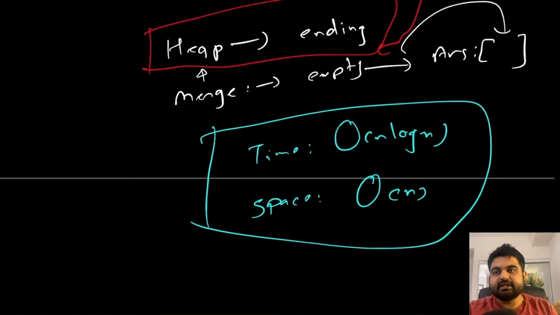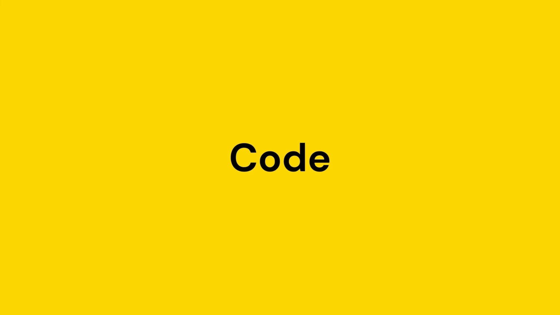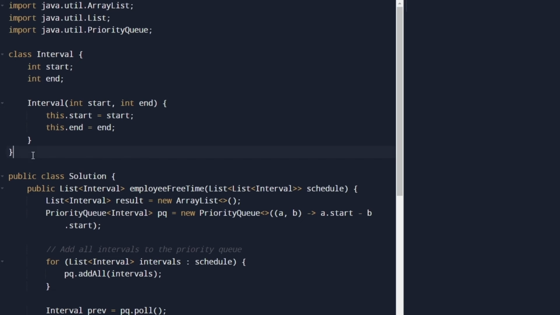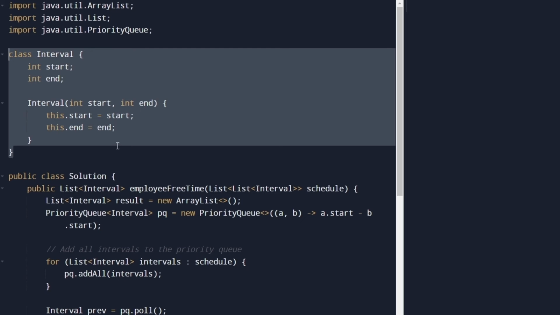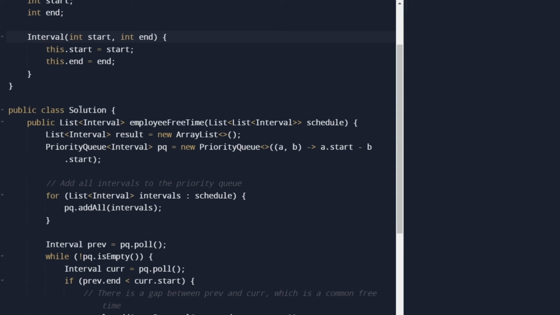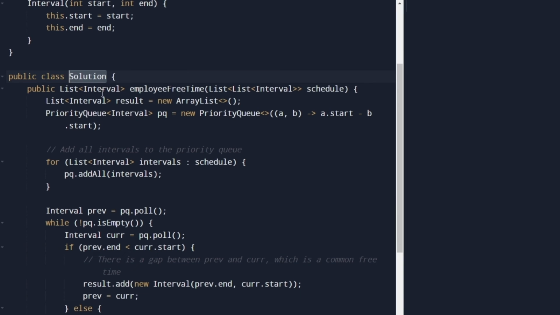Now let's quickly see the coding solution for this one. First of all, we are defining our class Interval, which contains the start and end value. Then we have our main solution where we need to return the list of free times for every single employee based on the given schedule. First we initialize a new array list to store the results.